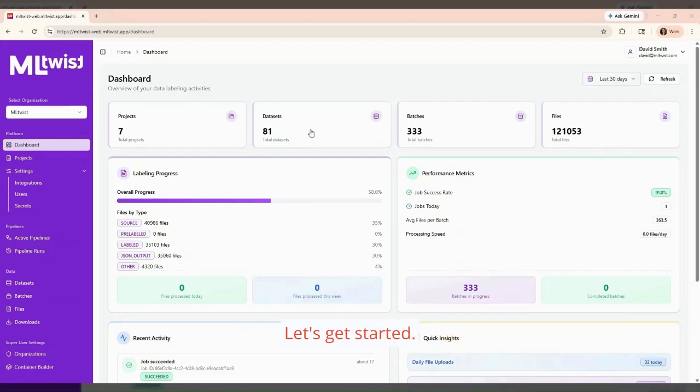Let's get started. MLtwist gets unstructured data ready for AI. Are you developing an AI product? With the MLtwist platform, you can handle end-to-end data preparation through a simple no-code interface in a secure environment. Let me show you how.